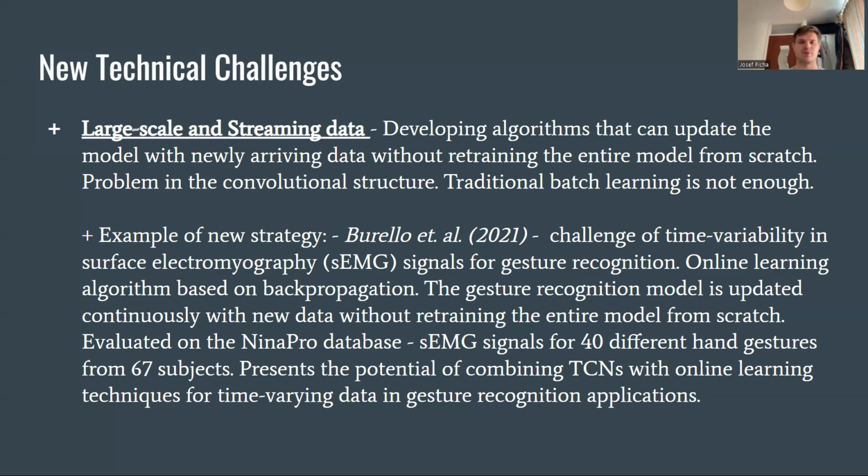The authors of the paper proposed an on-device incremental learning framework that combines TCNs with an online learning algorithm based on backpropagation. This framework allows the gesture recognition model to be updated continuously with newly acquired data without retraining the entire model from scratch. The proposed method is evaluated on the NinaPro database. The results demonstrate that the incremental learning framework effectively adapts to time variability in sEMG signals, achieving improved performance compared to a static TCN model and other methods.